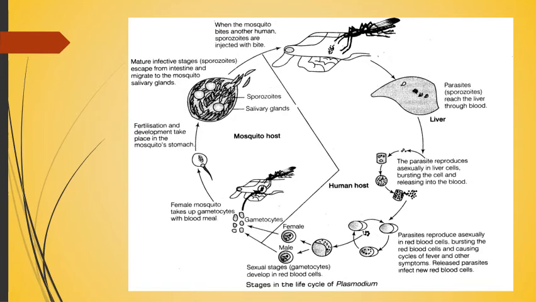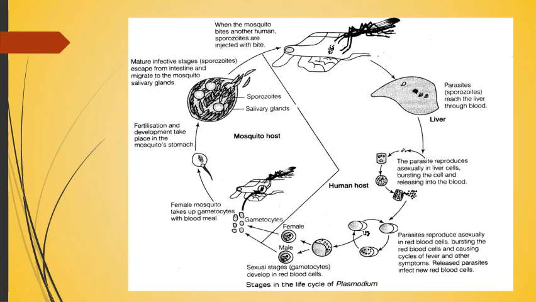Now in the RBCs of the human body, the sexual stage, that is gametocytes, develops, and when the mosquito bites the infected human body, these gametocytes will enter the female mosquito, where they are fertilized and multiplied in the stomach wall, and then they are stored in the salivary gland, where they multiply. Again the mosquito will bite another healthy human body and transfer the sporozoites into that body, and the cycle will repeat.